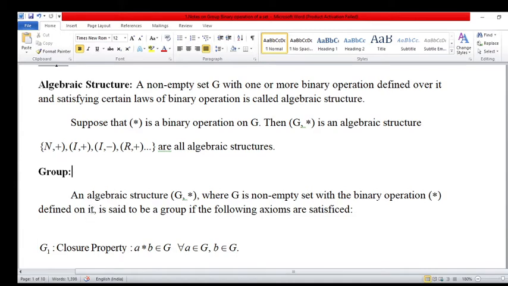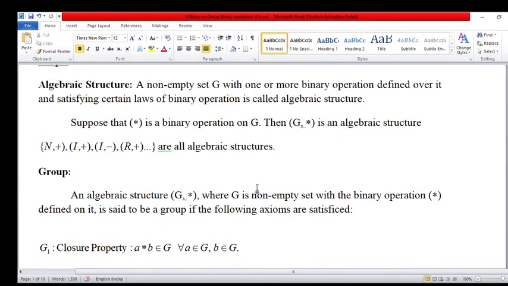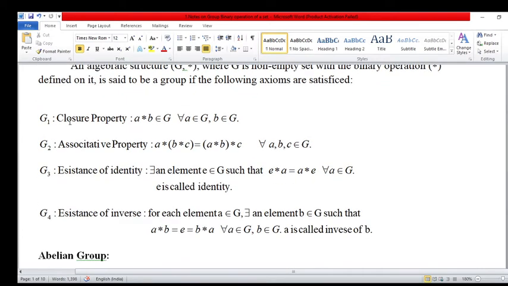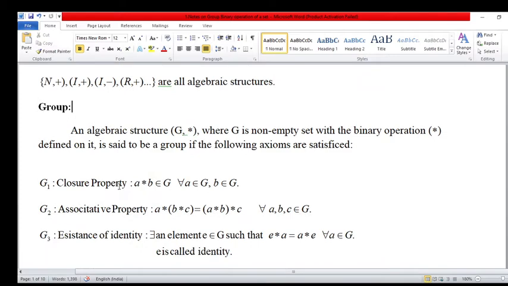It is said to be a group if the following axioms, postulates or conditions are satisfied. We take the first axiom, G1. This algebraic structure satisfies the following conditions: G1, G2, G3 and G4. You have already seen this in 7th or 8th class and briefly studied it in 9th class.